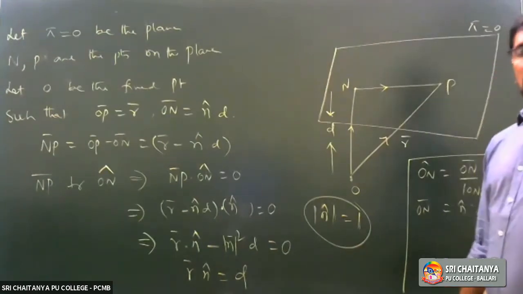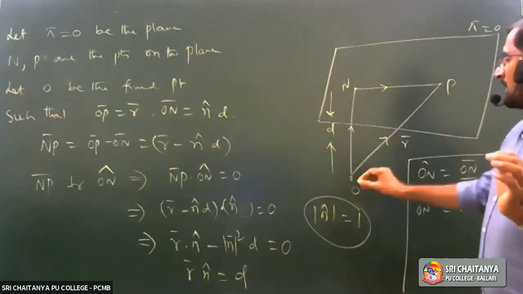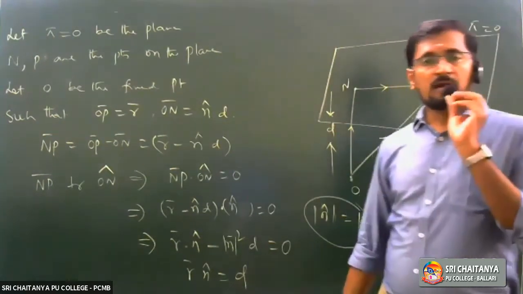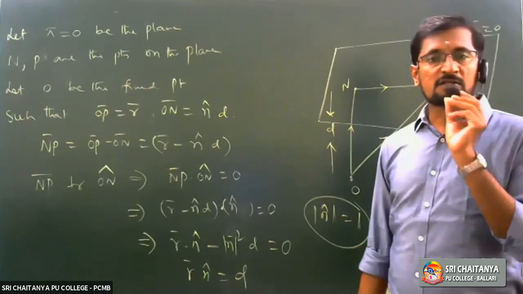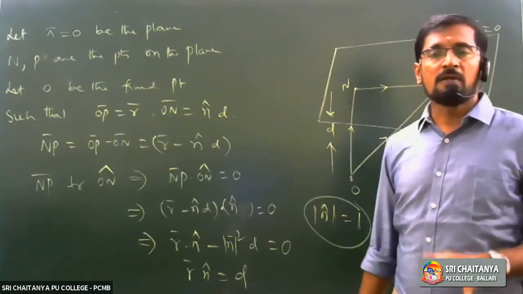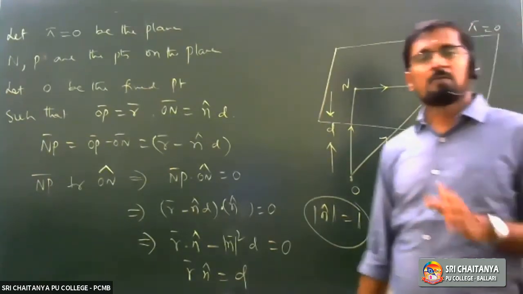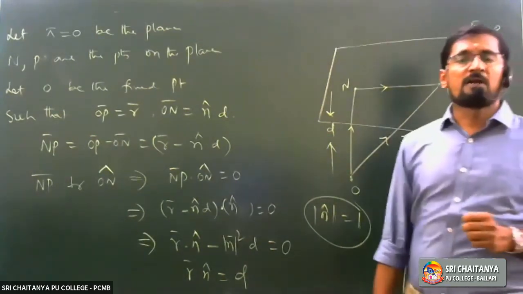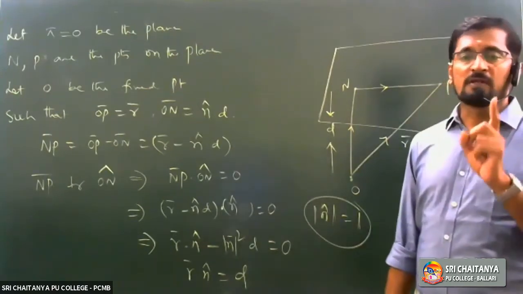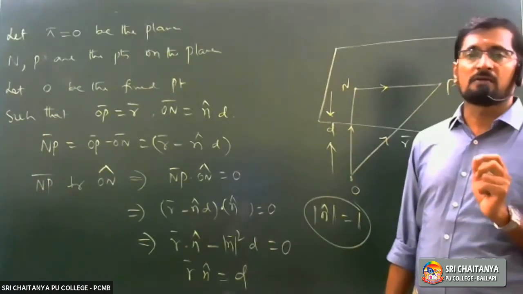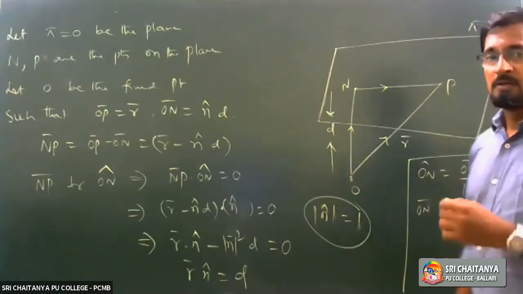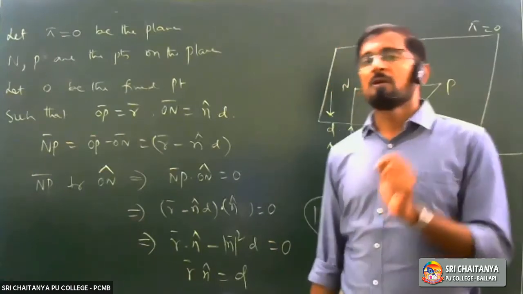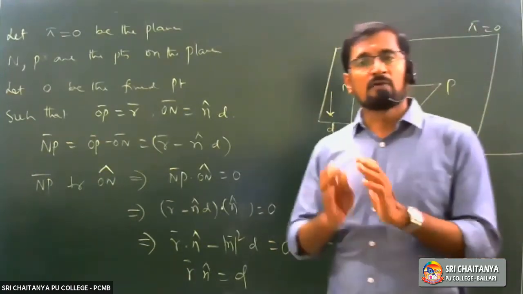Observe this. Let pi is equal to 0 be the plane. Don't write anything else, as this is new. This takes time because this is very important. I am going to revise it more than 2 times. Nothing to worry, because these problems are very important and definite questions. In these 5 theorems, 1 theorem is important, and you are going to get 1 question for 5 marks. So don't be in a hurry. I am going to repeat this 2 or 3 times. Observe this carefully. After that, I will give you time to write.